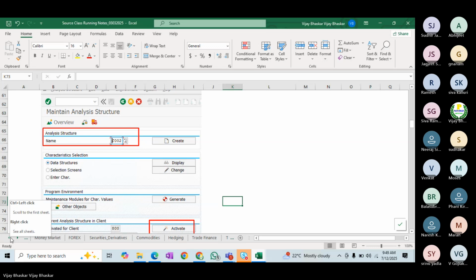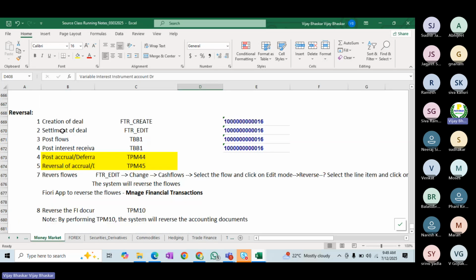Especially in money market: creation of the deal, settlement of the deal, posting flows, posting interest, reversal flows, month end reverse, and post accrual differ at month end. At end of the day, it might be where you are sending the correspondences, posting the flows, doing settlement. I have not mentioned this as a specific end of the day topic.